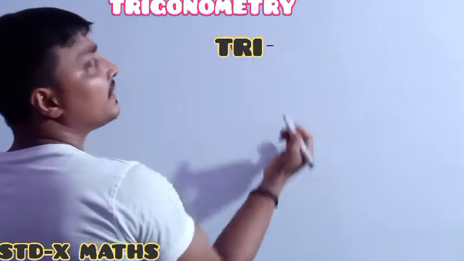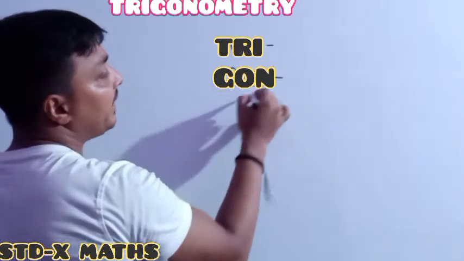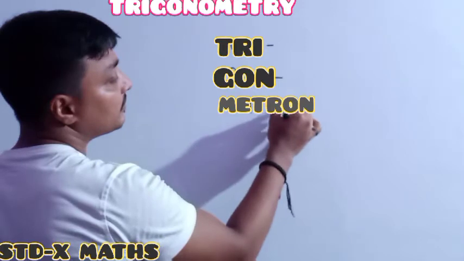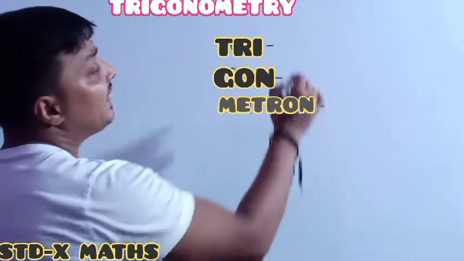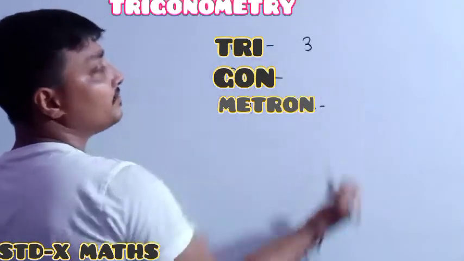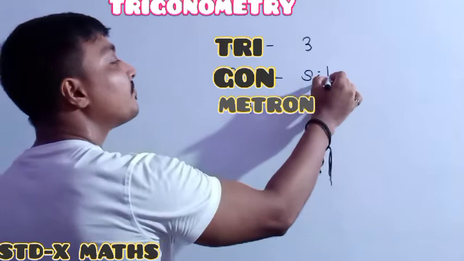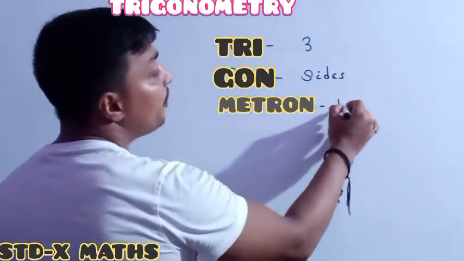tri. Another one is gon. Another one is metron. And the meaning of tri, everyone knows, is three. The meaning of gon is sides. And the meaning of metron is to measure.